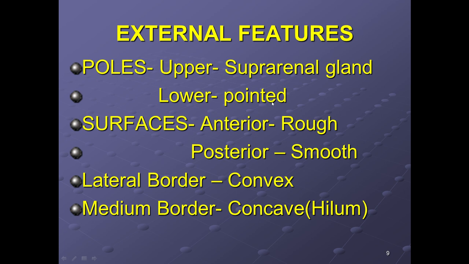The anterior surface is somewhat rough and the posterior is somewhat smooth. The lateral border is convex, and the medial border is concave. That is where the hilum is present.